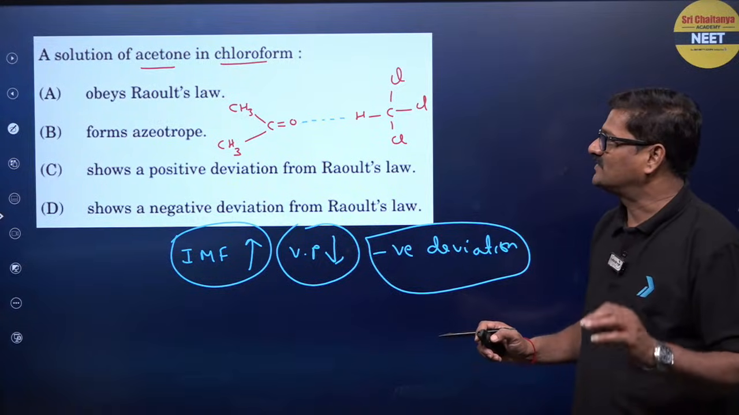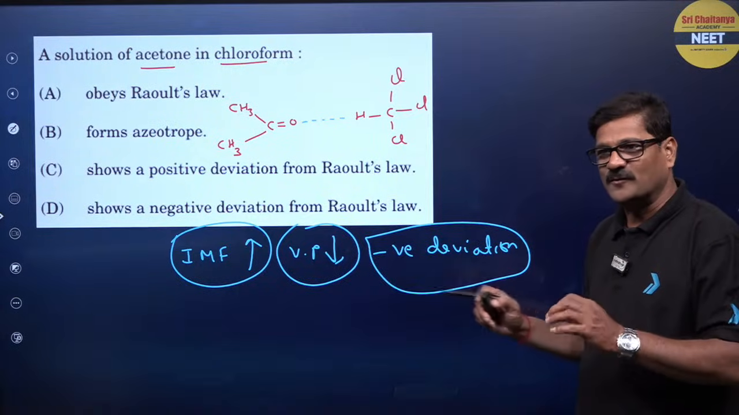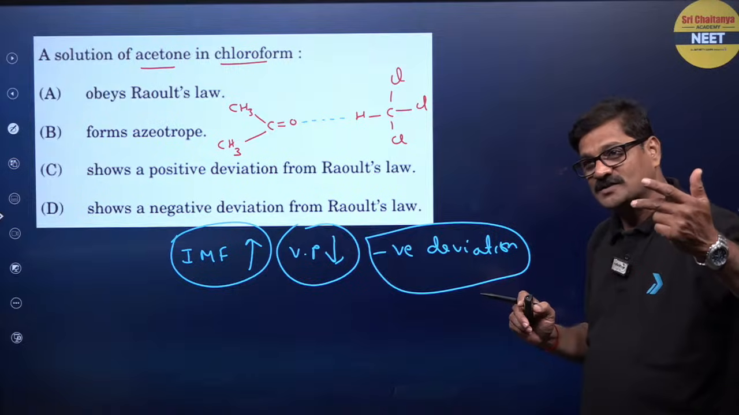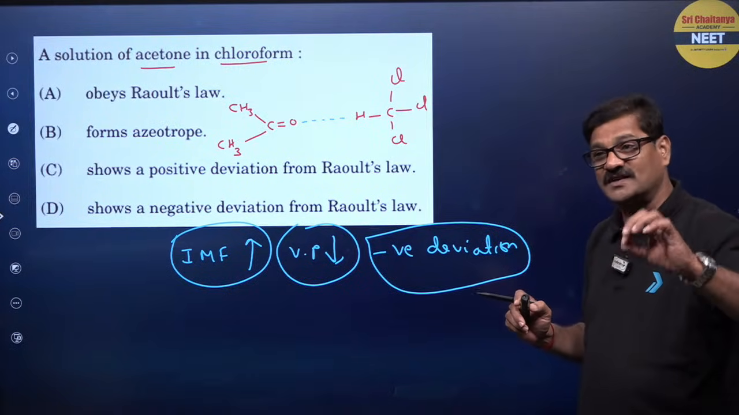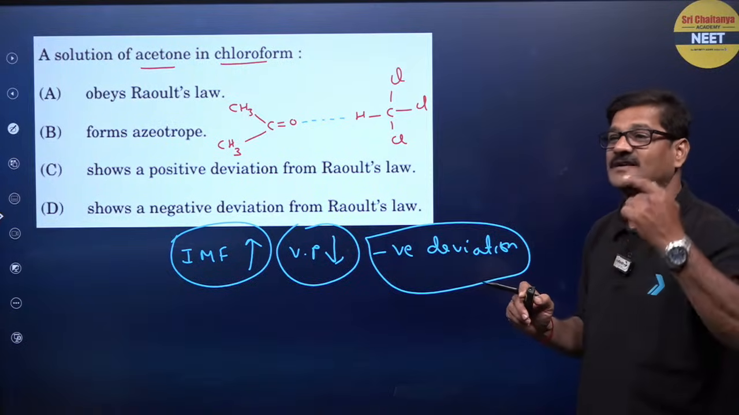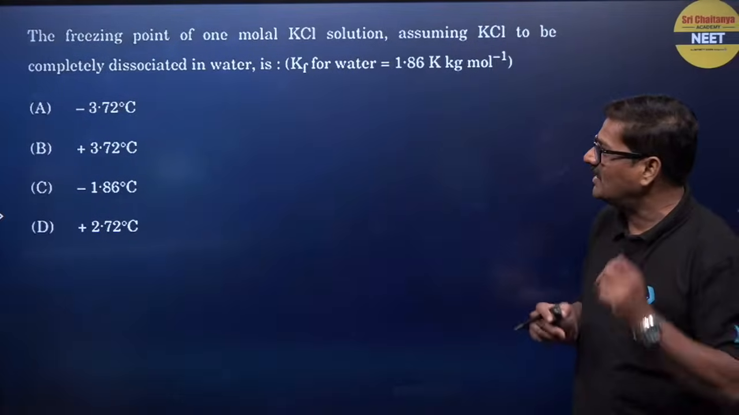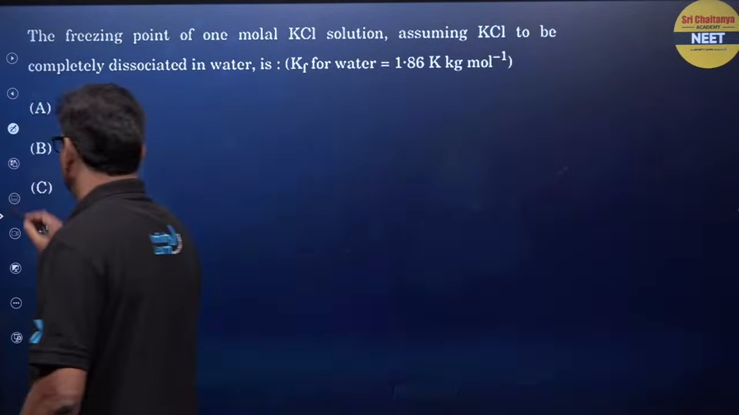Right? So a solution of acetone and chloroform has intermolecular force increased, vapor pressure decreased, and negative deviation. If intermolecular force decreases, vapor pressure increases, and it is going to be positive deviation. Are you getting or not? और एक चीज है, अरे बेटा, this is a numerical. I will tell you how to solve this numerical.